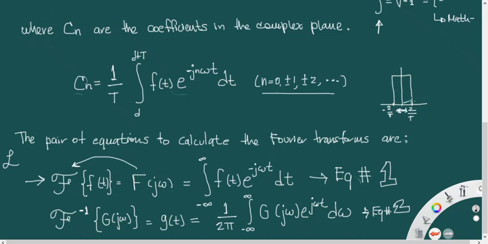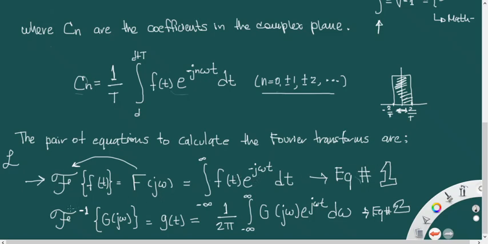Why? Because we are integrating this part and we are transforming this into a complex exponential trigonometric expression. And what are we going to get out of this? Well, this is f of t times the Euler number to the minus j omega t times dt. So this is the integral to obtain the Fourier transform of any function f of t. Okay, and this is equation number one.